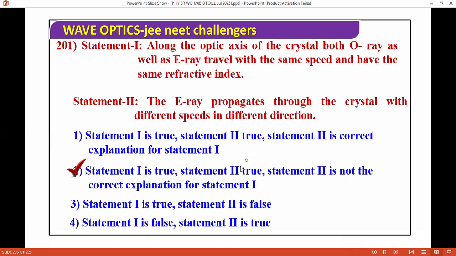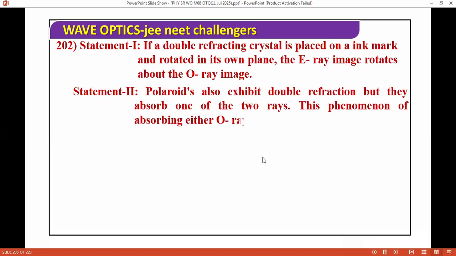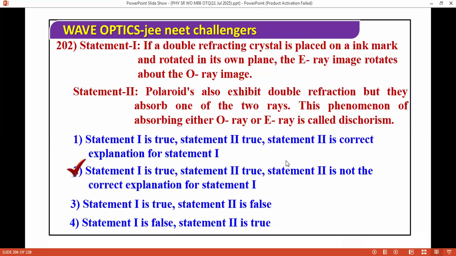Next question, moving ahead. A double refracting crystal is placed on an ink mark and rotated about its axis. The E ray image rotates about the O ray image. Polaroids also exhibit double refraction, but they absorb one of the two rays. This phenomenon of observing either O rays or E rays is called dichroism. For this question, the correct answer is both are true. Next question, I'm moving ahead.